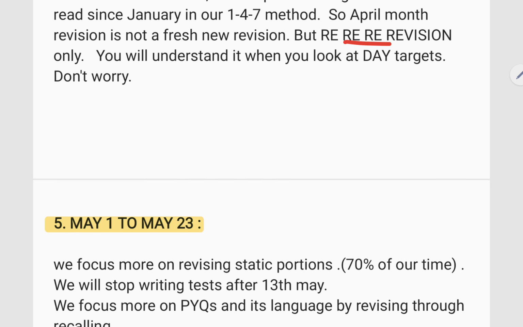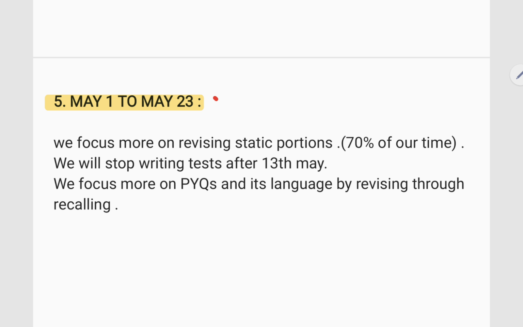Next, March is going to be a very crucial month. 70% of our time you have to read the static portion. And current affairs, I'll discuss how to read in the month of May.